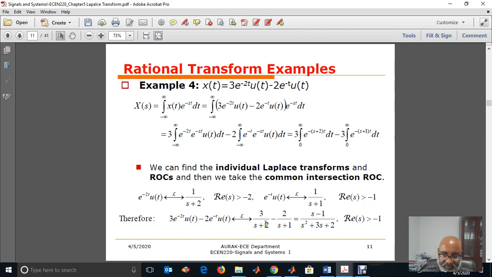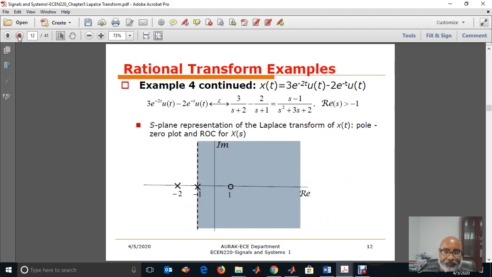Then we simplify this. When we simplify, we have s minus 1 over s squared plus 3s plus 2. So what are the poles? The poles are s equal to -2 and s equal to -1. The zero is s equal to 1, and at infinity we will have another zero, because the degree of the denominator is 2 and the degree of the numerator is 1. So the degree of the denominator is greater than the degree of the numerator by 1, so we will have one zero at infinity.